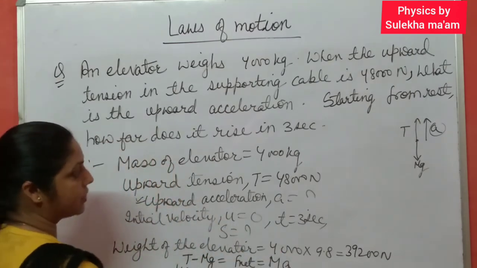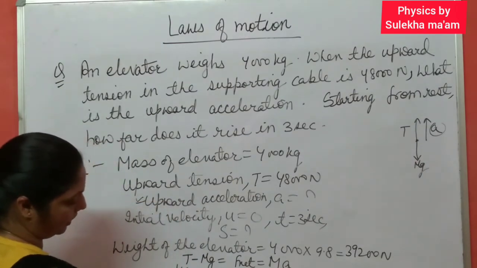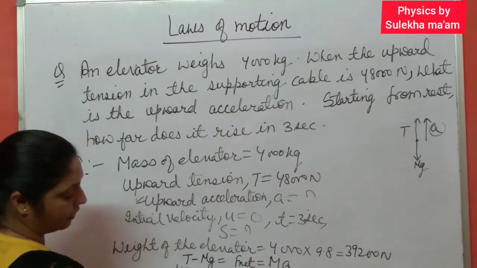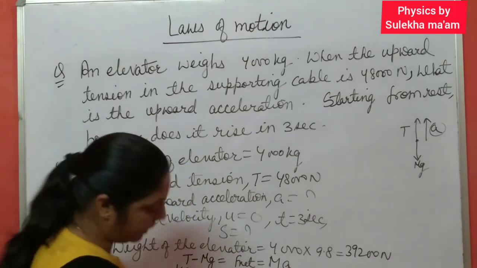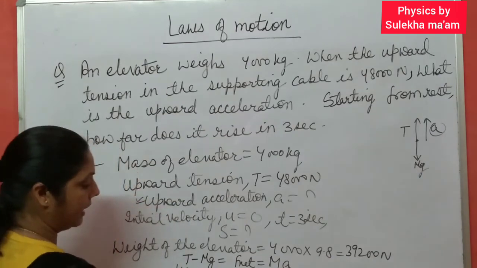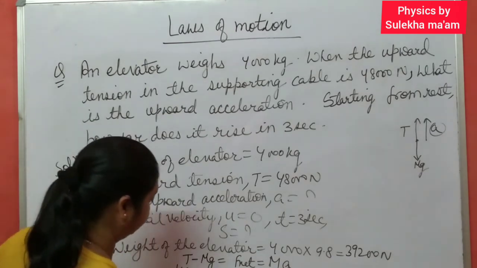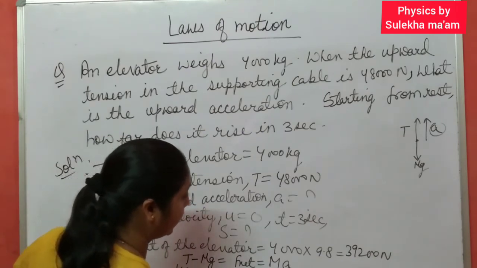After calculating this one, what is the difference? 48,000 minus 39,200. This difference becomes 8,800 Newton. And this 8,800 equal to this 4,000 into a.